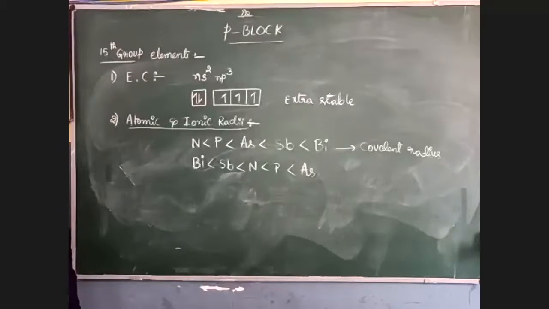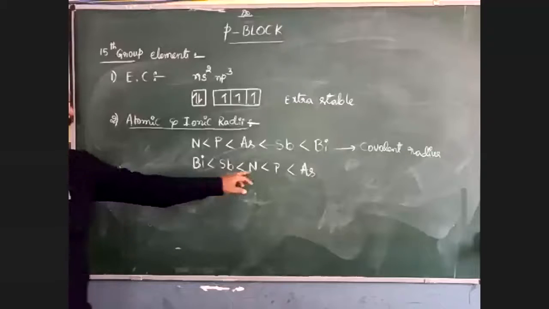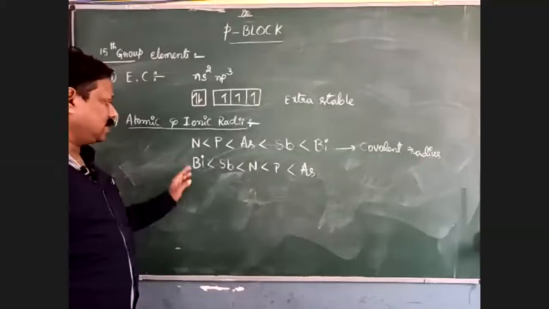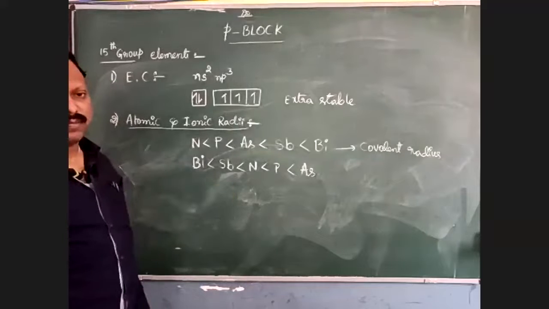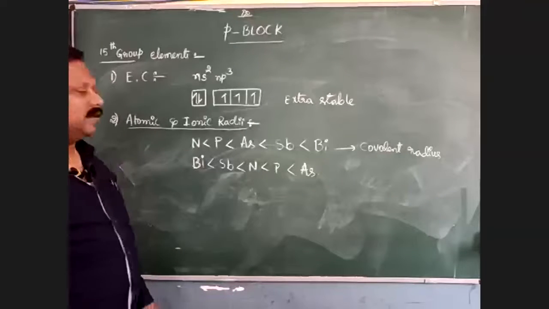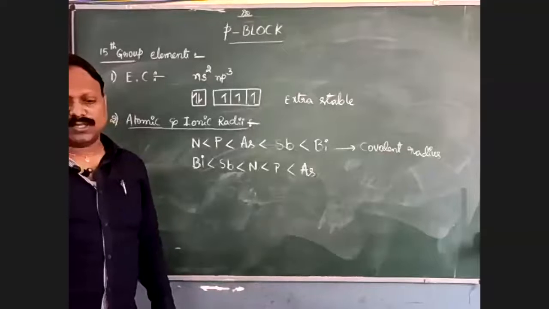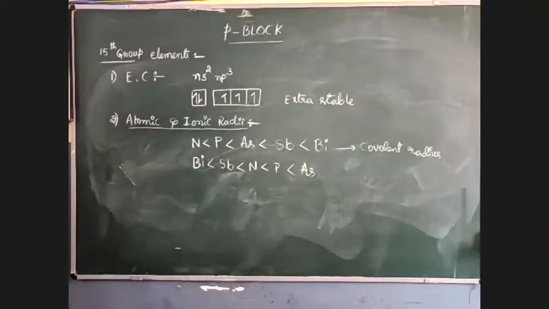The ionic radius increases from nitrogen to arsenic, and later it decreases in this manner: bismuth, antimony, nitrogen, phosphorus, and arsenic. So this is about the atomic radii.